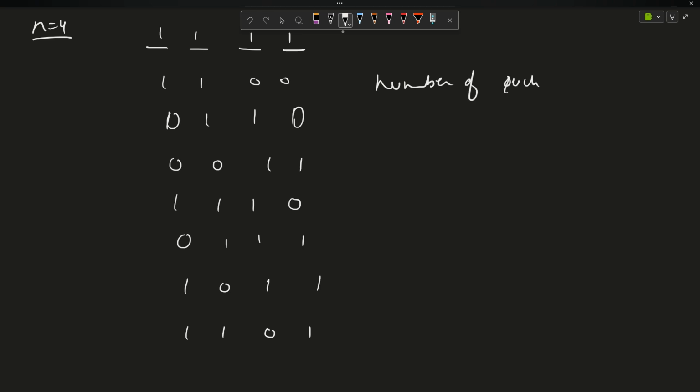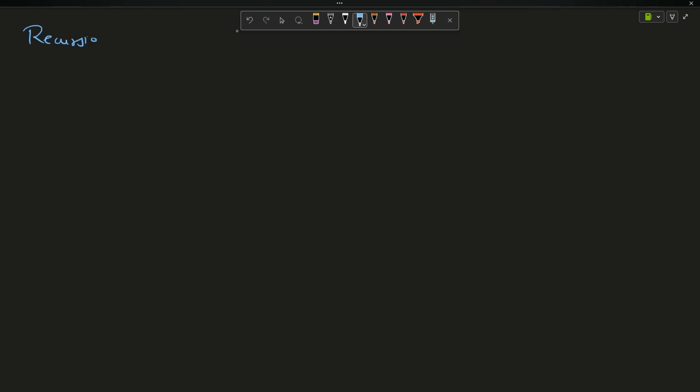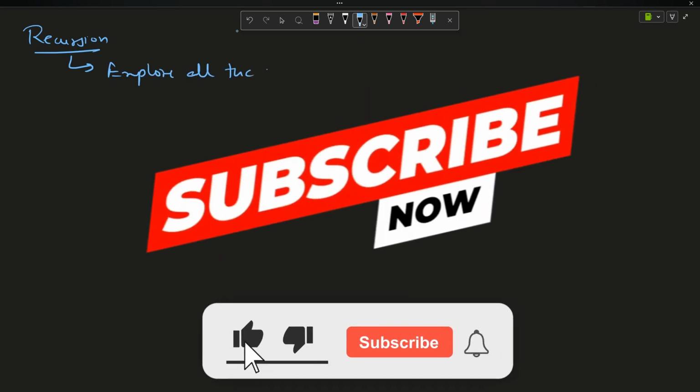Now, how will you solve it? My basic need is the number of such patterns. So what will you do? You will apply recursion. Why? Because you will explore all the cases.